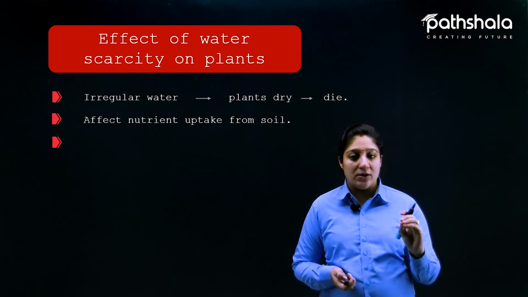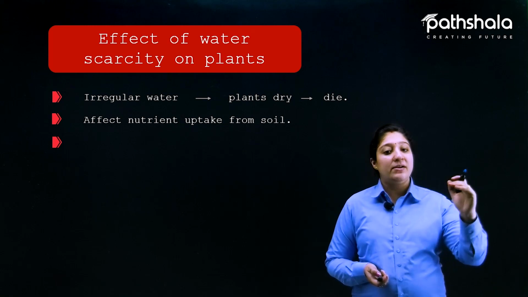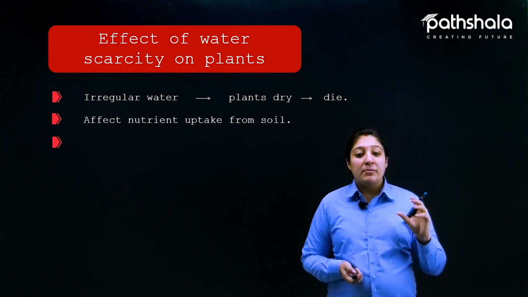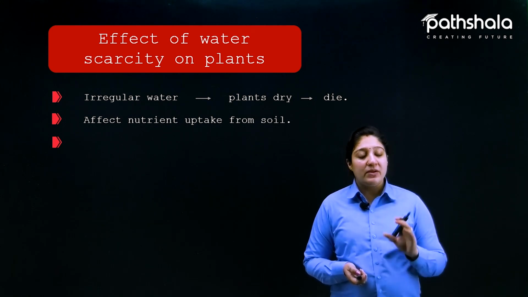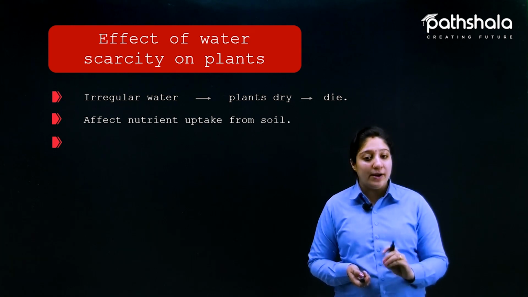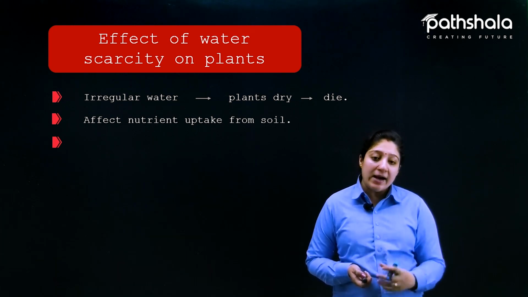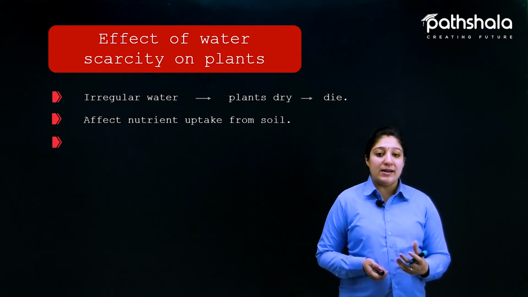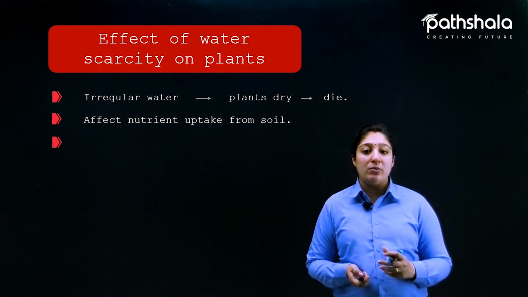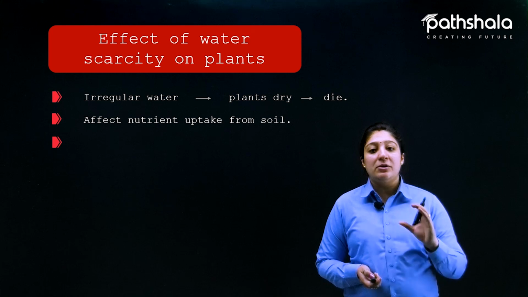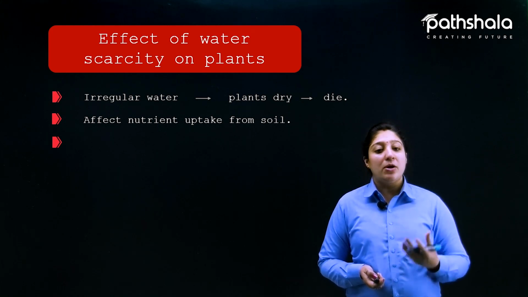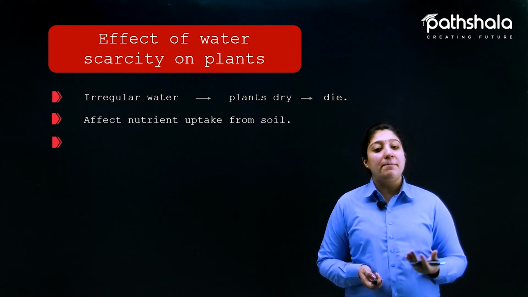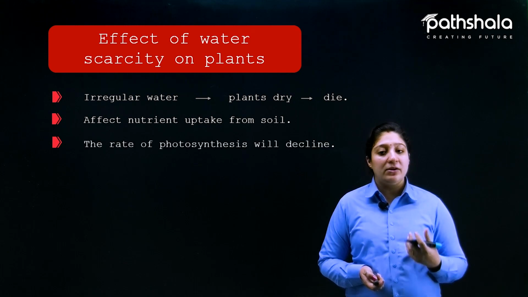We know that when water goes to the ground and reaches the earth's surface, it mixes with the water present in the soil and with the minerals, and that water is taken up by the plant. Now if the water is very little or there is no water at all in the soil, what will happen? The plants won't get the proper nutrients. There will be no proper uptake of water by the plants, and as a result, no proper nutrients will be received by the plant for proper growth.